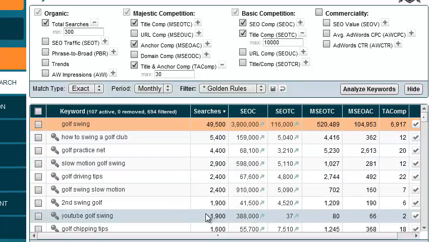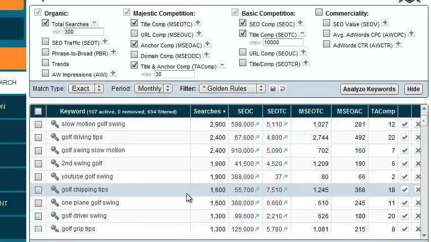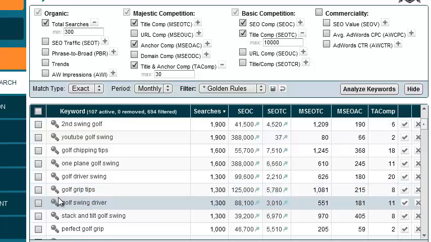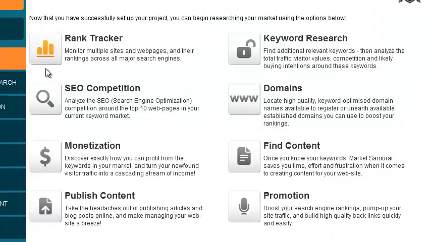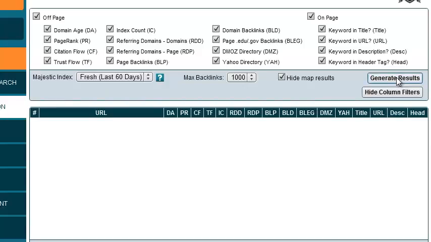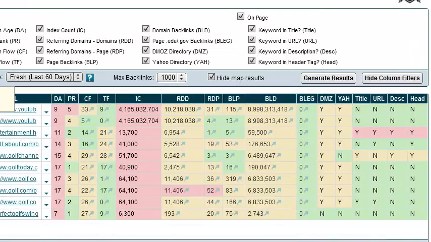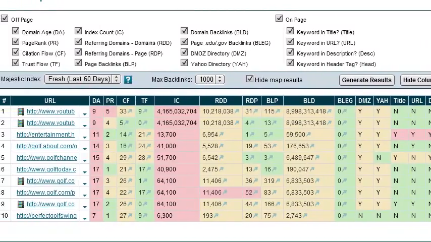We can also check competition. So let's say I'm going to go for kind of the golf swing tips, or tips on the golf swing. So here I have golf grip tips. We can hit the key here, and it'll pop up a new window. We can do SEO competition, and we can generate results. What it'll do here is bring up the top ranking websites, all the pages on page 1 for this term, and give you an idea of what you're going against. So let me stretch this out here. So here we have, try to get this readable.